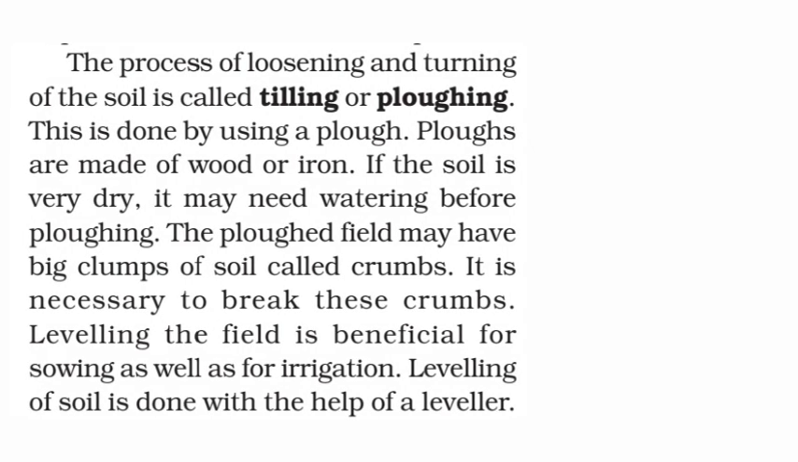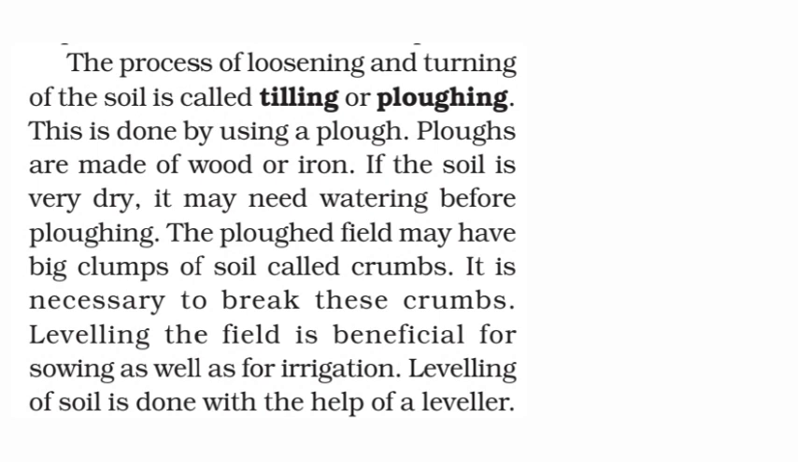The process of loosening and turning of the soil is called tilling or ploughing. This is done by using a plough. Ploughs are made of wood or iron. If the soil is very dry, it may need watering before ploughing. The ploughed field may have big clumps of soil called crumbs. It is necessary to break these crumbs. Leveling the field is beneficial for sowing as well as irrigation. Leveling of soil is done with the help of a leveler.